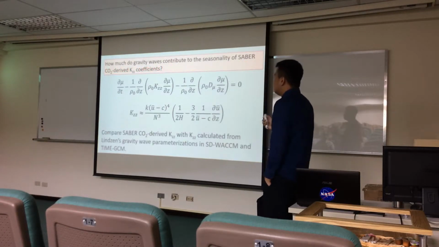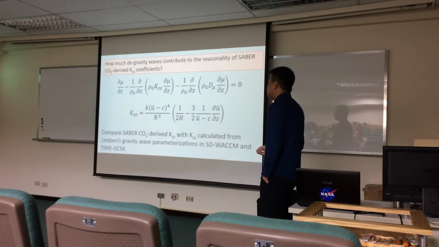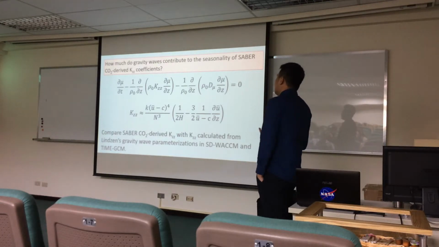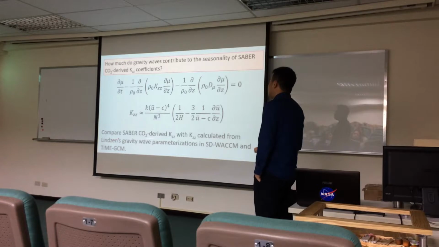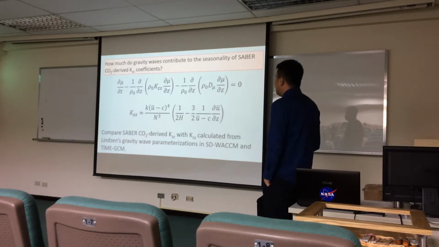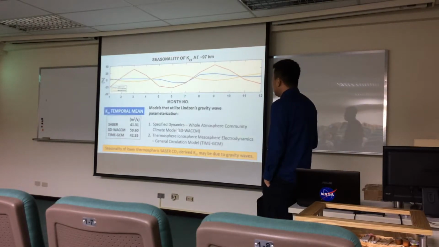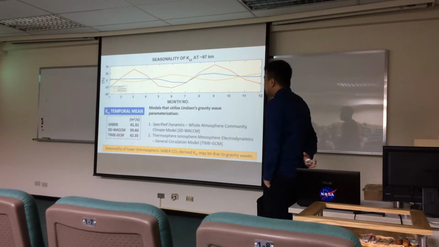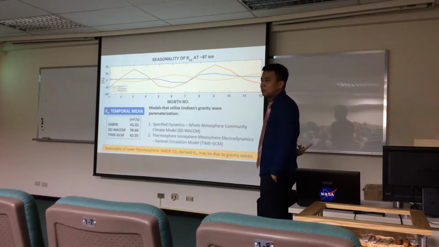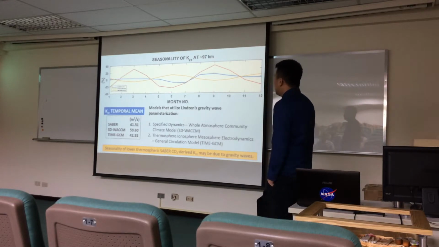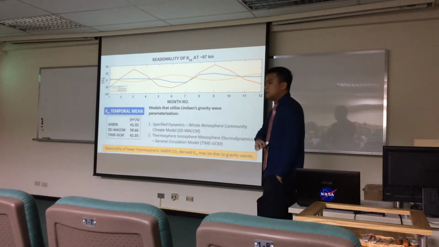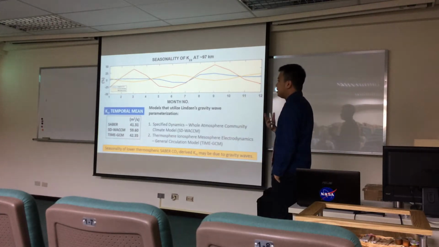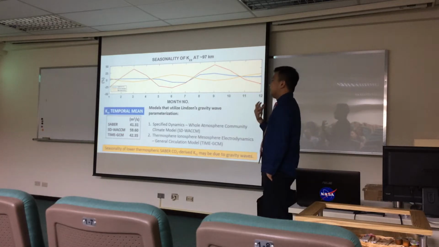To answer this question, we first need to show that the coefficients we derive from CO2 are similar to the coefficients calculated from Lindzen's gravity wave parameterizations in three-dimensional models. The models we use are first the Specified Dynamics Whole Atmosphere Community Climate Model, which is able to simulate the atmosphere from the surface all the way to 140 kilometers. This model is also constrained by observations from the surface up to 50 kilometers, thereby making its simulation of the MLT region fairly reliable.